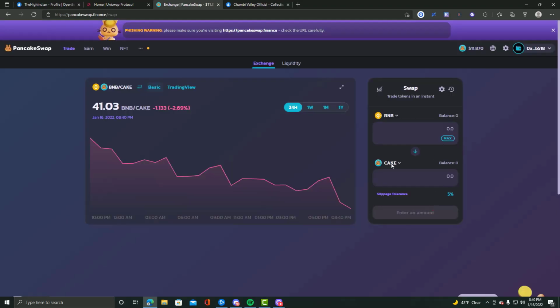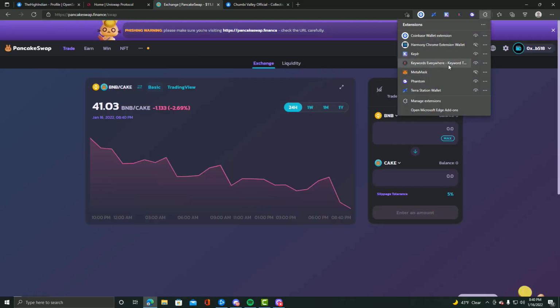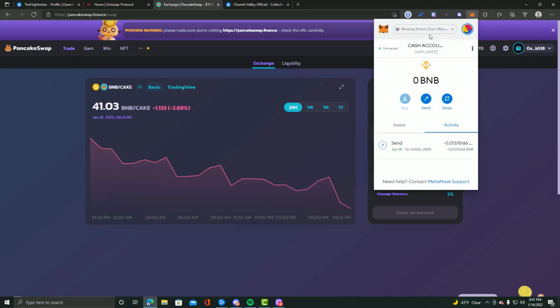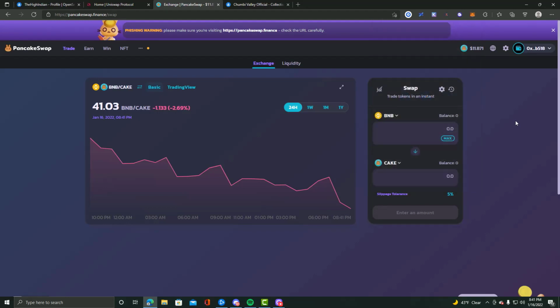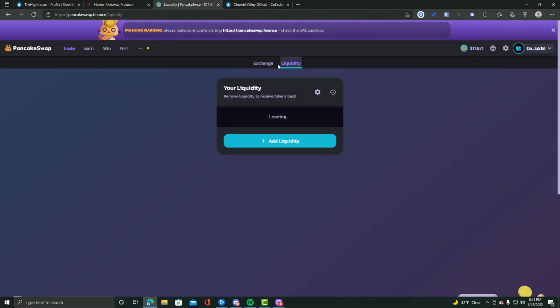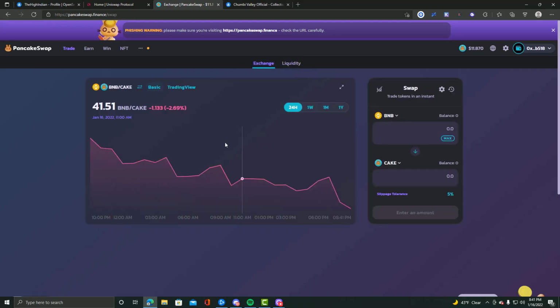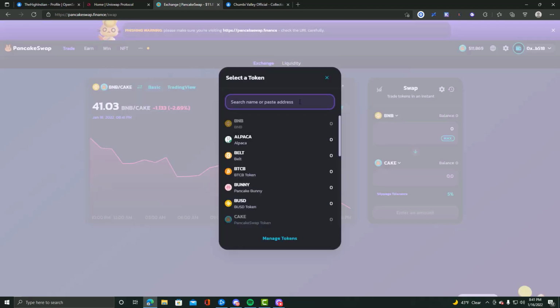Up next, we got Pancakeswap, which is basically on the Binance Smart Chain. So y'all notice that Uniswap was on Ethereum. Pancakeswap is on Binance. And so this is just another exchange, and they also have liquidity pools. I'm not going to really talk about liquidity. I'll save that for another video, but we're just going to talk about exchanges for right now. And so over here, you can exchange for meme coins or a lot of other coins.